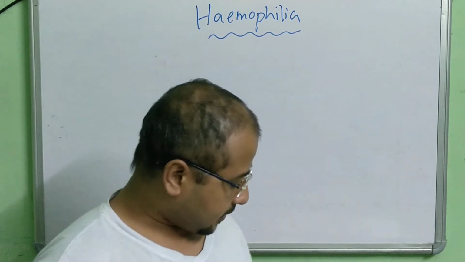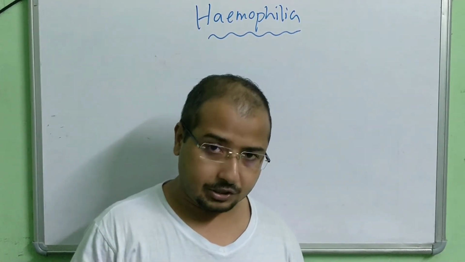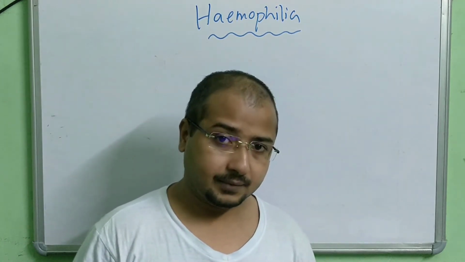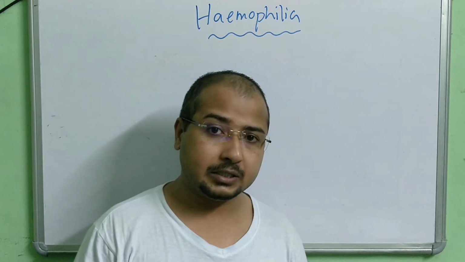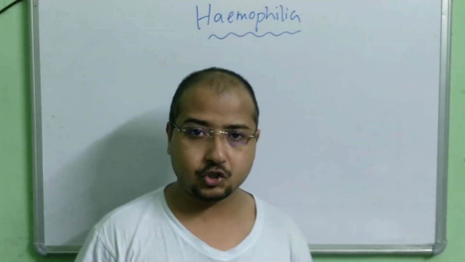Okay, here if a carrier female of the disease is married to a normal male, then what would be the possibility that the offspring will have hemophilia? Understood my question?